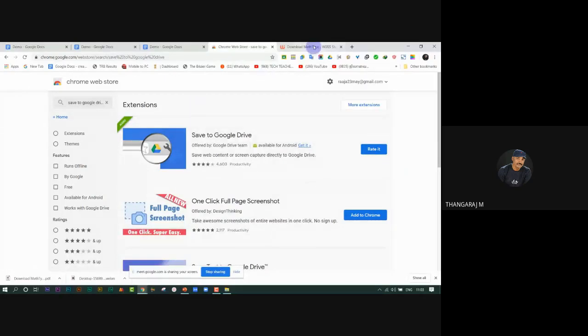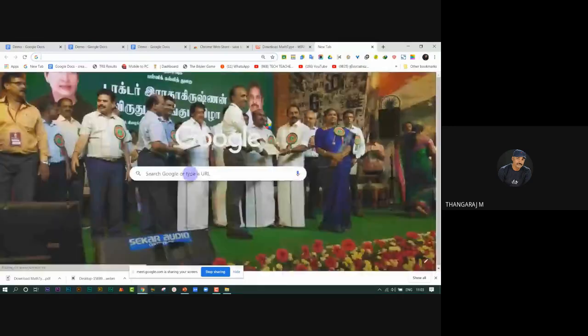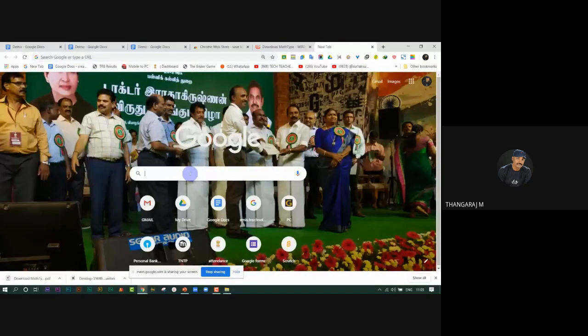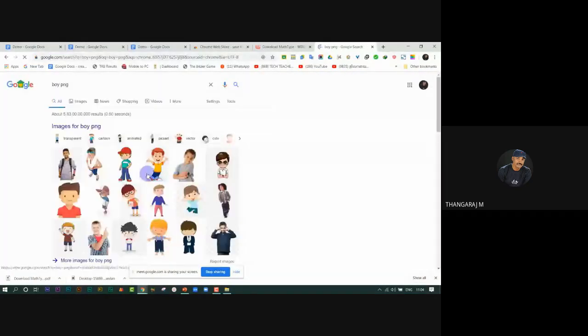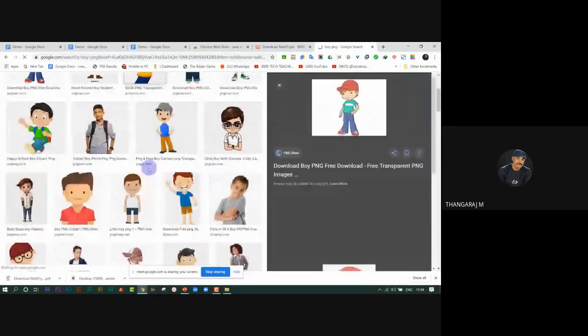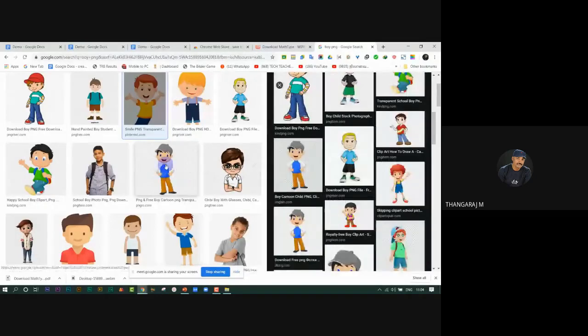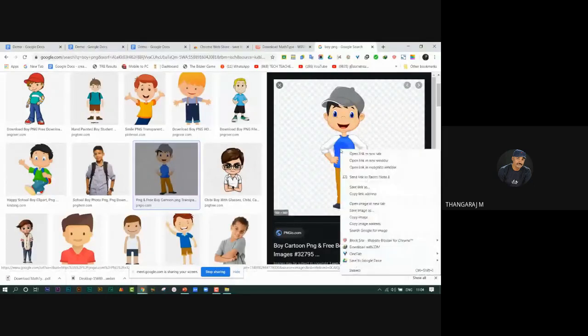Then if you want to save a link or image, you open the image. Just open the image. Then you right click on this image and just choose save to Google Drive.